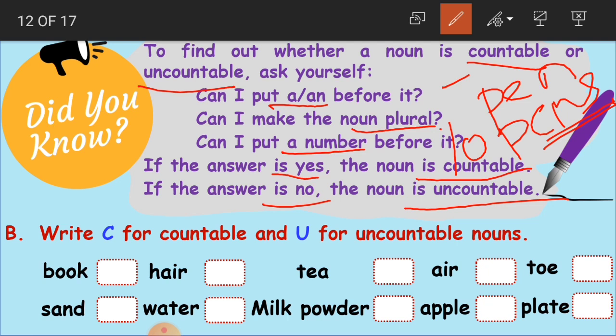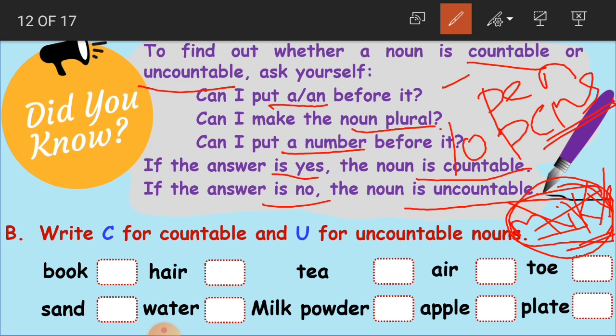Can I say there are milks? Can I make milk plural by adding s? No, I cannot do this. This is wrong. And I cannot count it. Can I say there are 10 milks? No. Because we cannot put a or an, we cannot make it plural, and we cannot count it, this milk becomes uncountable.